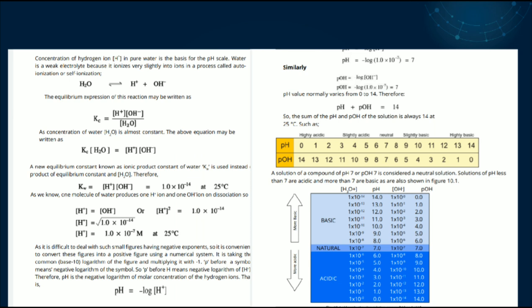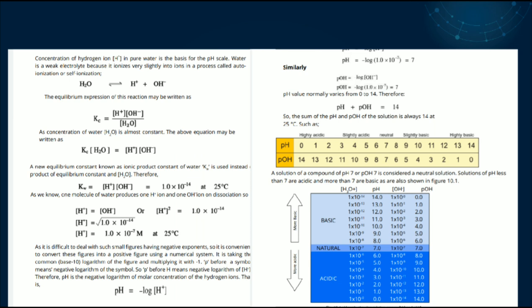As we know, one molecule of water produces one hydrogen ion and one hydroxyl ion on dissociation. So both are equal, because one molecule of water produces one hydrogen ion and one hydroxyl ion. H positive is equal to OH negative. H positive is equal to the square root of the value of Kw, 1 into 10 raised to the power minus 14.